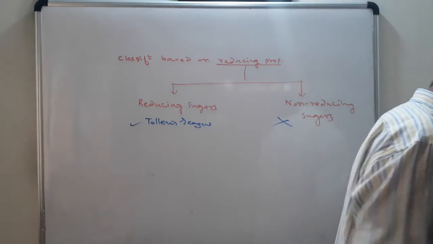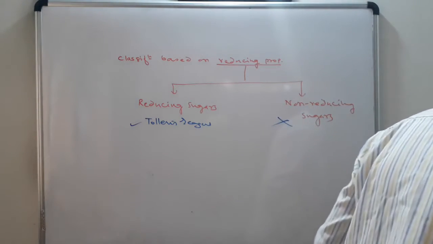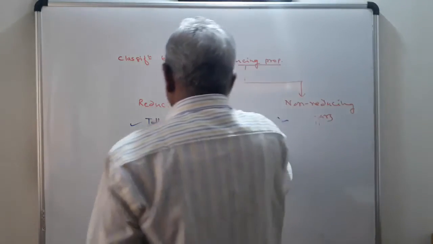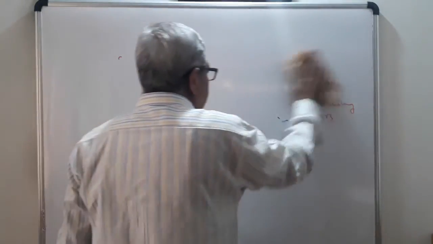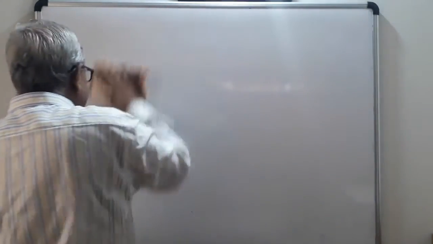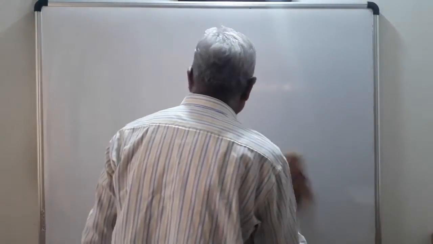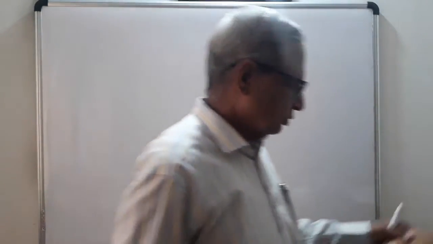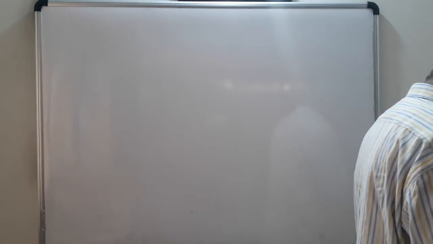Now you have to learn carbohydrates in detail. The best non-reducing sugar is sucrose. Now we are going to learn in detail glucose. So give the title: glucose.